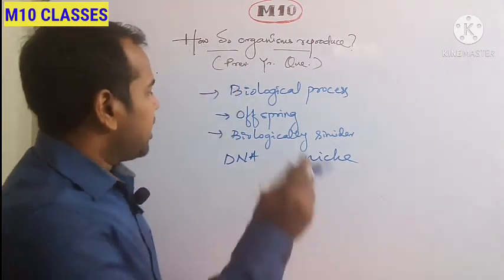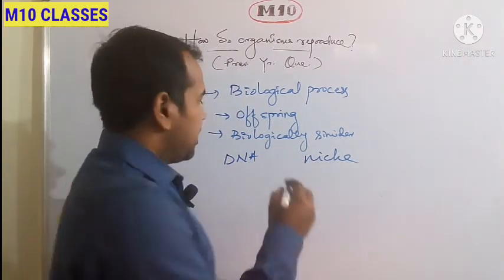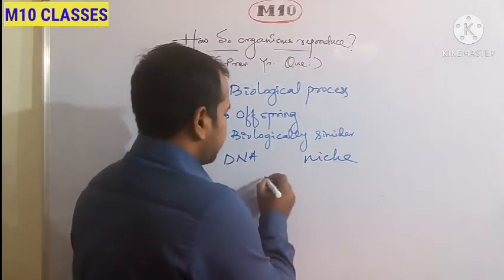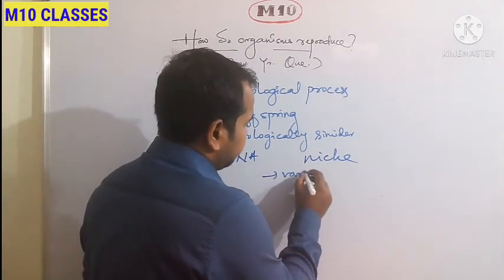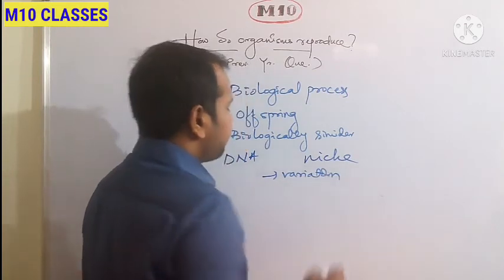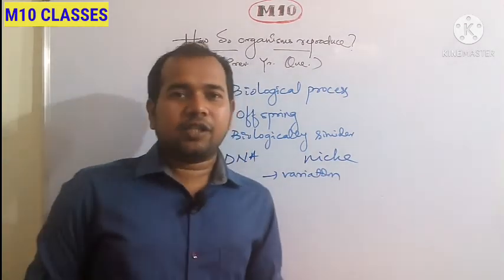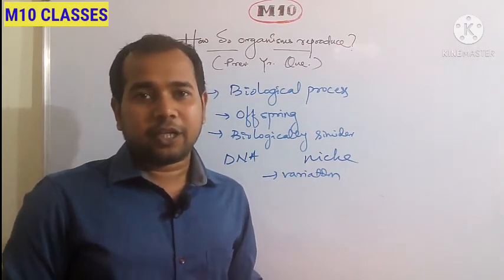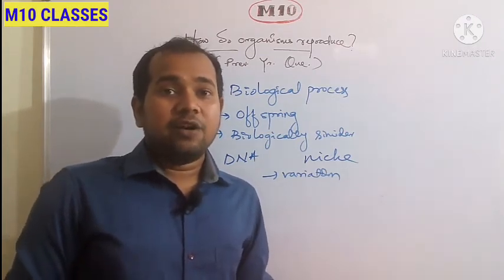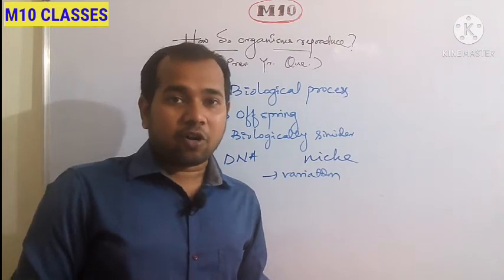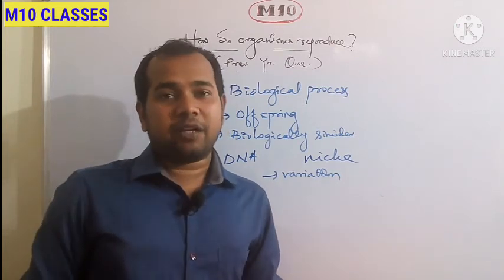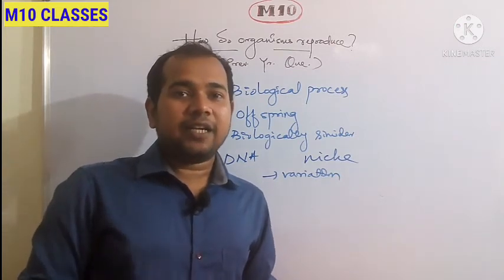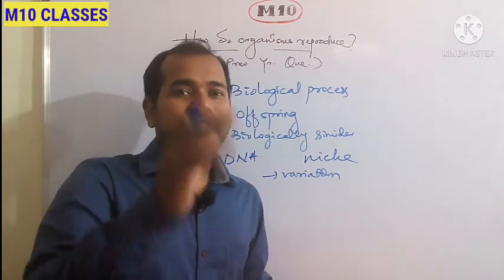And again, let's say there is some condition, during reproduction DNA variation takes place. Now this variation might be helpful or might not be helpful for the offspring. So those changes which are helpful for the organism to survive in that particular condition help it in growing its generations.